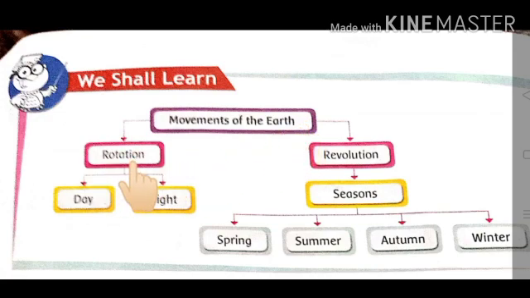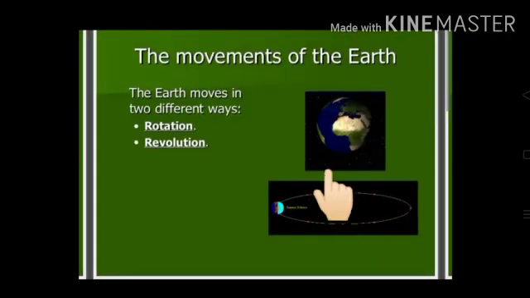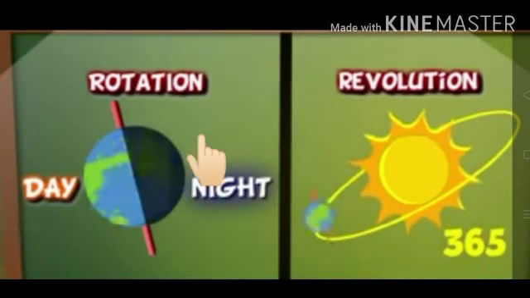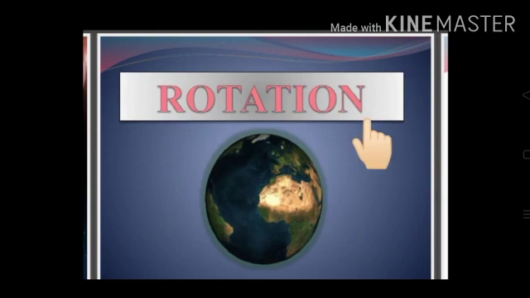Two movements of the Earth are rotation and revolution. Rotation causes day and night, and revolution causes seasons. See, the Earth moves in two different ways: rotation and revolution. So today's topic is rotation. Today we will read about rotation.